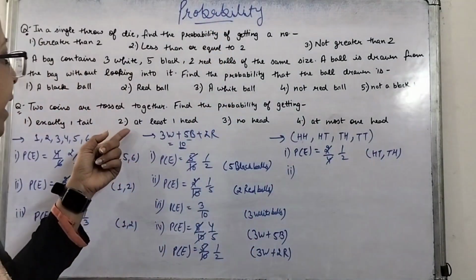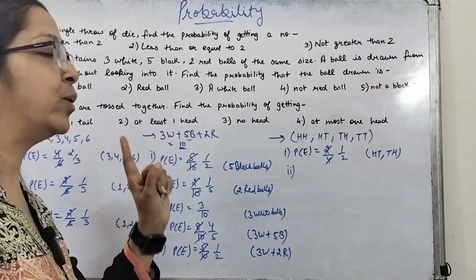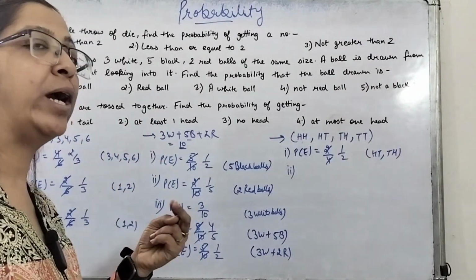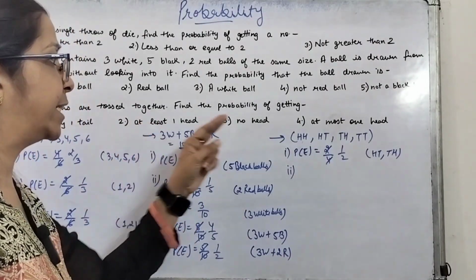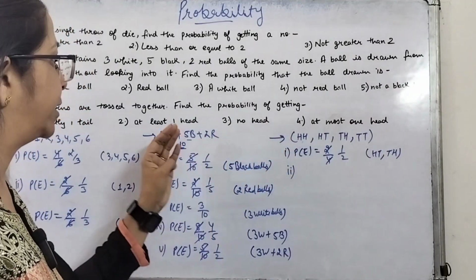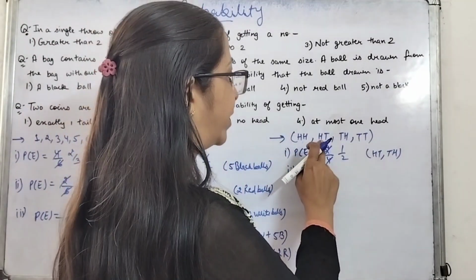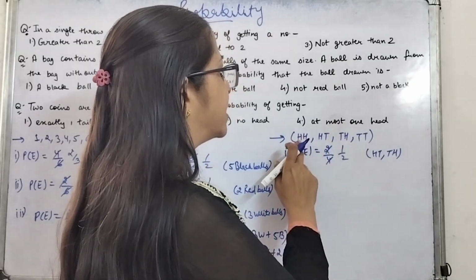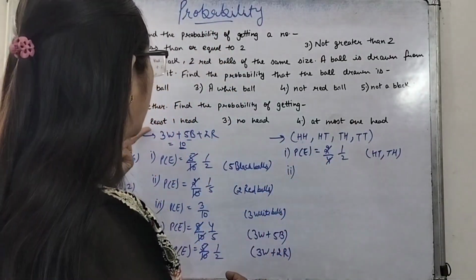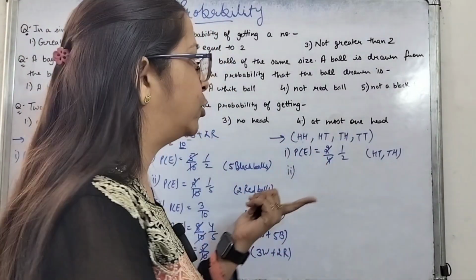Second, at least one head. At least one head should be there. That means two heads will also go. But the condition when there is no head should not be included. At least one head: this is having one head, this is having one head, this is having two heads. That will also go because at least one should be there, but two will also go.